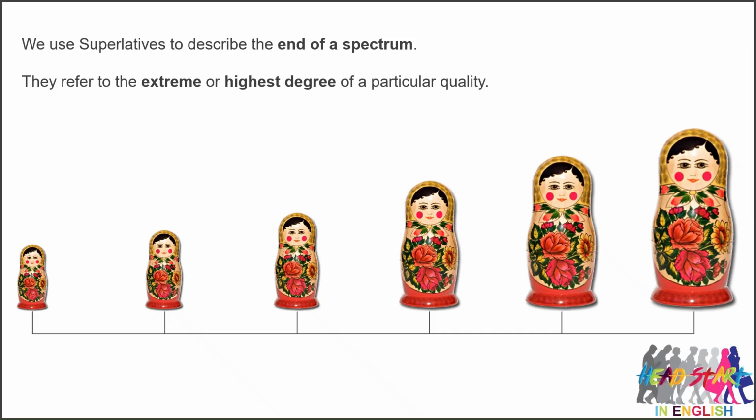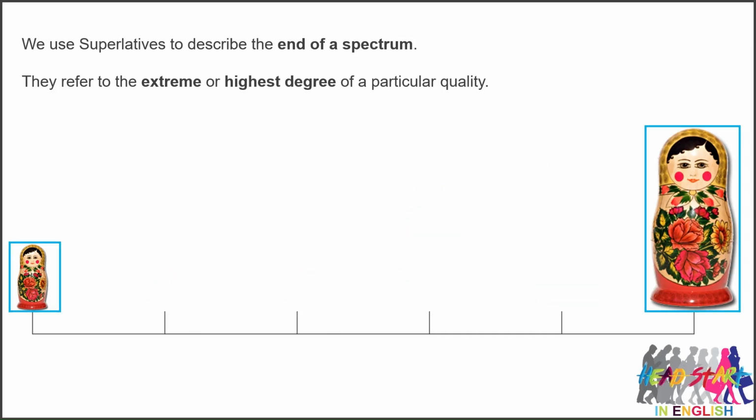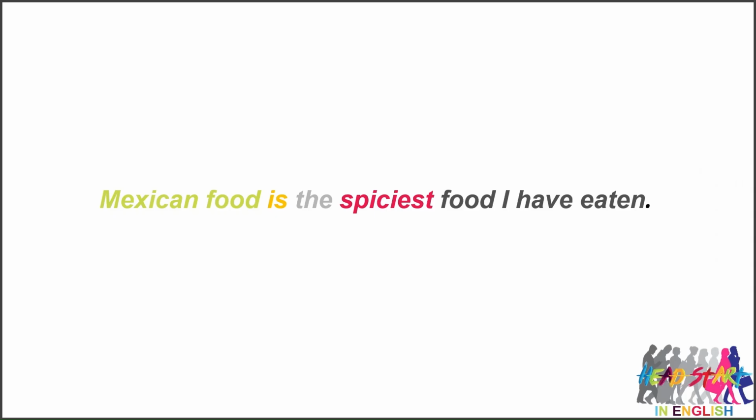Today we're going to be talking about superlatives. Superlatives are used to describe the end of a spectrum. They refer to the extreme or highest degree of a particular quality. So here is a sentence using a superlative adjective. Mexican food is the spiciest food I have eaten.